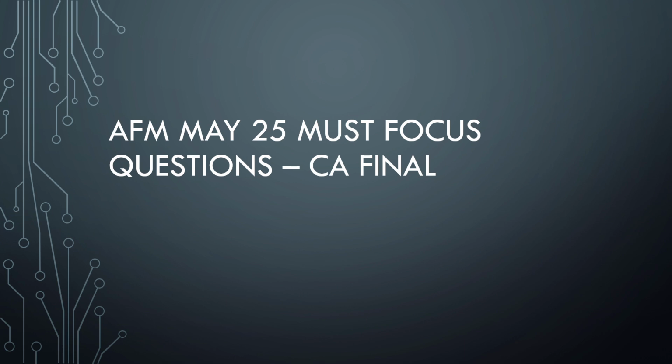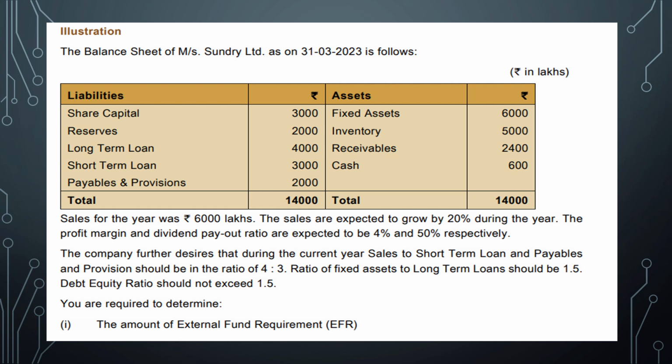I'm going to say a few important questions in your AFM newly added, which was there in your SFM old syllabus. So do check it out to make use of it. First one is balance sheet of Mrs. Sundry Limited as on the request is as follows. Be very careful. The rupees is in lakhs.